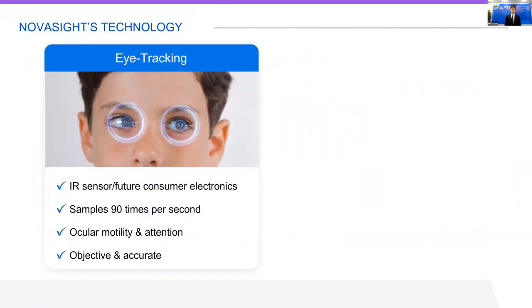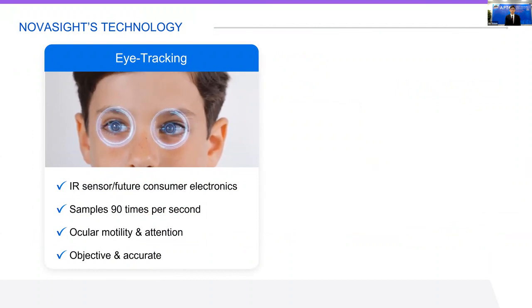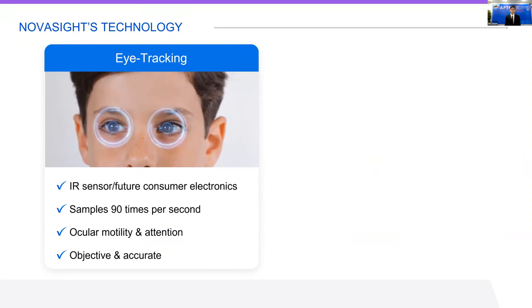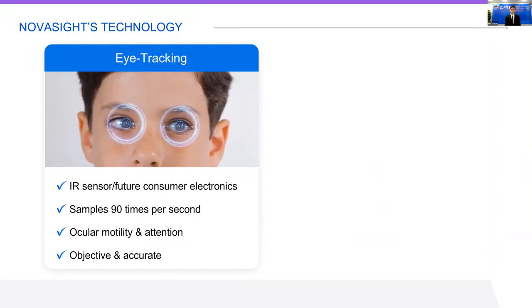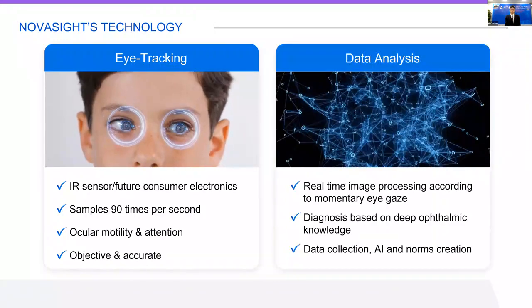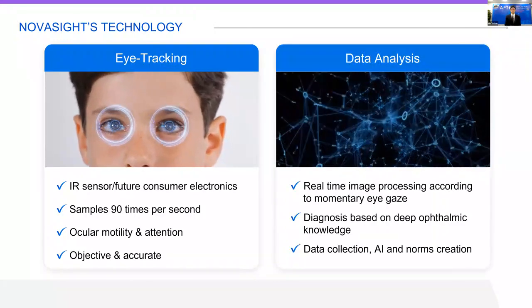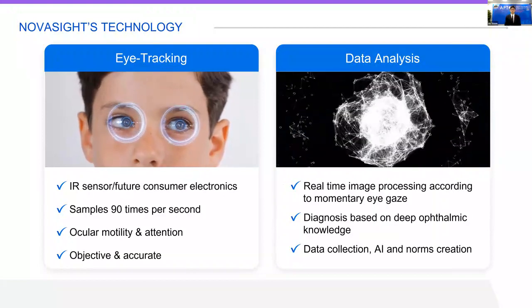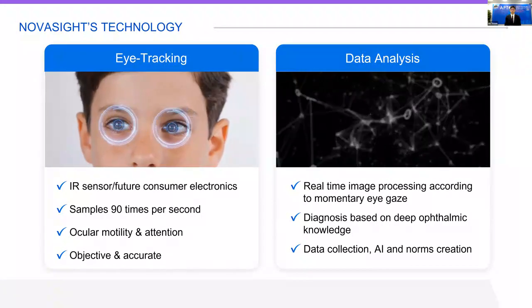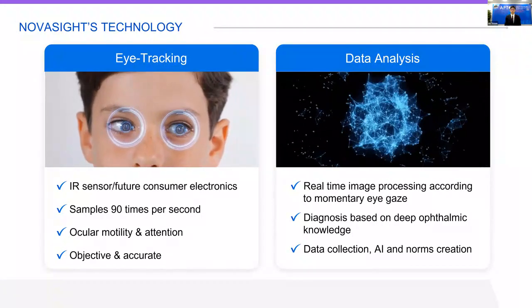So I'll start with eye tracking. What is eye tracking? Eye tracking is a technology that allows us to track the position and gaze direction of the eyes very, very fast, in our case about 90 times per second, and delivers totally objective information. Now we are using this information for several things, for instance, real-time image processing according to the momentary gaze position, or diagnostics based on analyzing the eye response to different stimuli that we present on screen.